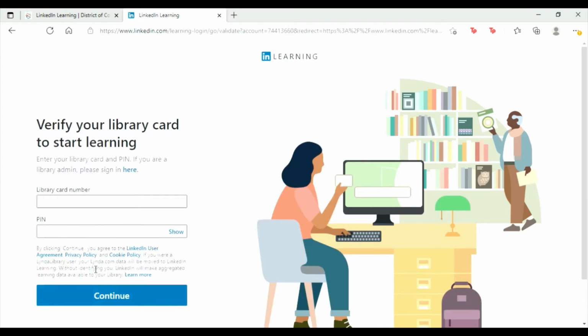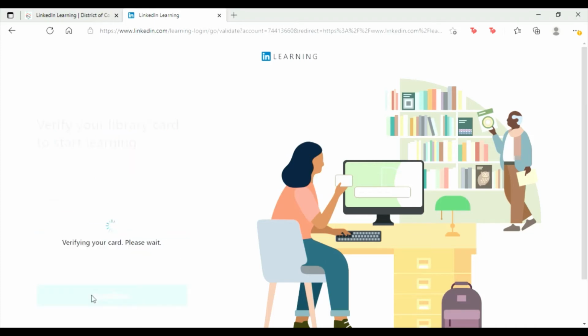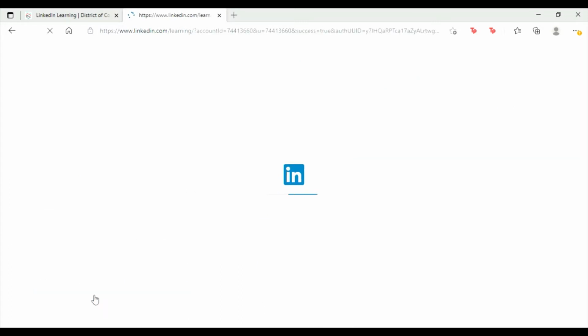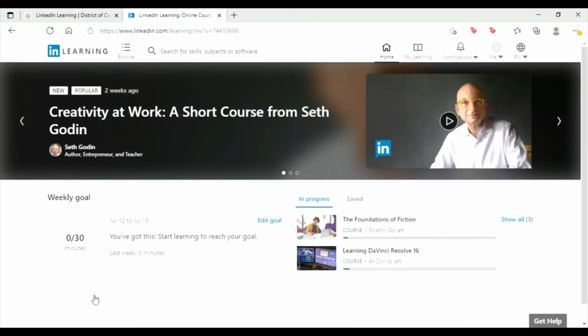And get started. We put in our library card number and our PIN. Since I've already started using LinkedIn Learning, it isn't showing this, but when you start LinkedIn Learning, it gives you a bunch of different tags and topics that you click on to decide what you're interested in learning, and it filters a bunch of classes and suggests things for you that you might be interested in.